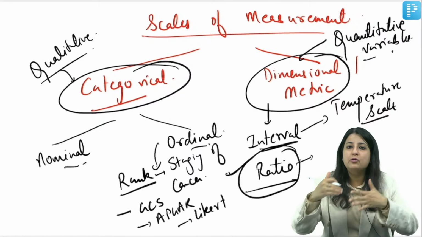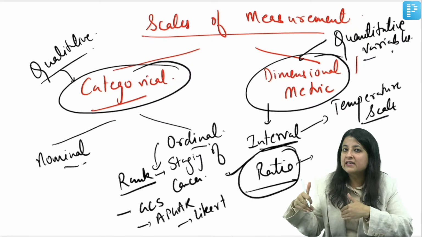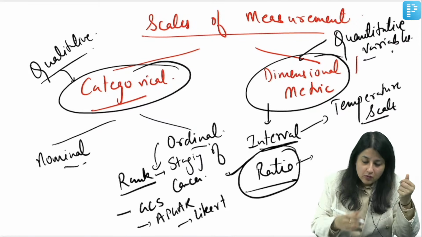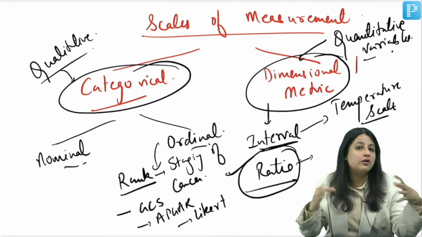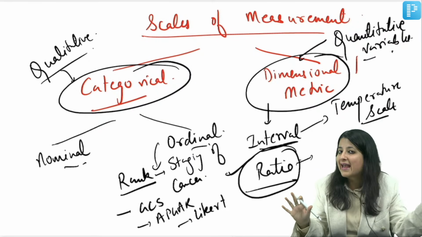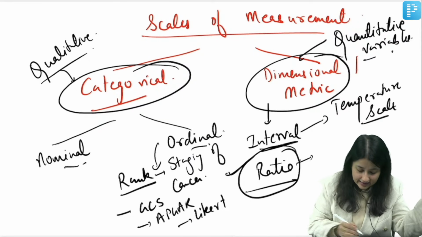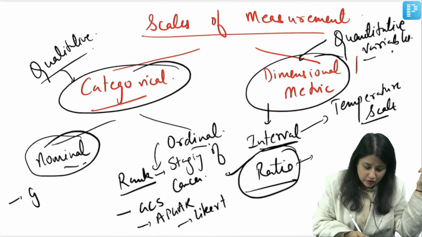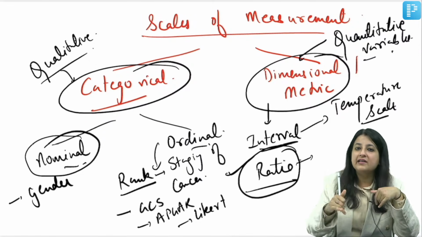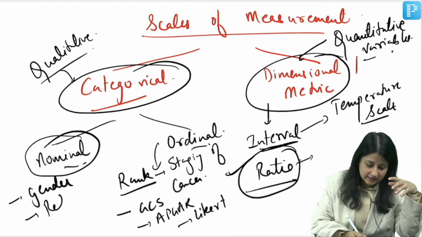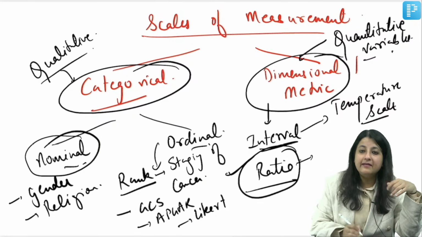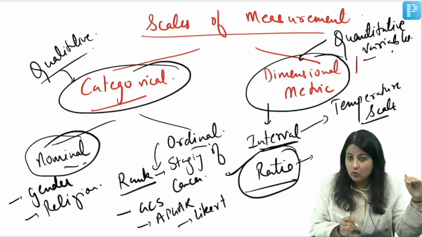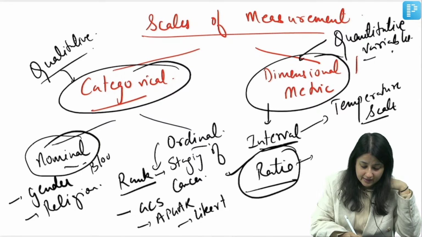You can put it in an order, you can put it in a rank, so that is an ordinal scale. Whichever qualitative variable you cannot put in a rank is which one? Nominal scale. Got it? Nominal scale, like gender. Can you rank gender? No. Can you rank religion? No. Can you rank type of delivery? No. Can you rank blood group, everybody? No. So those are all nominal scales.